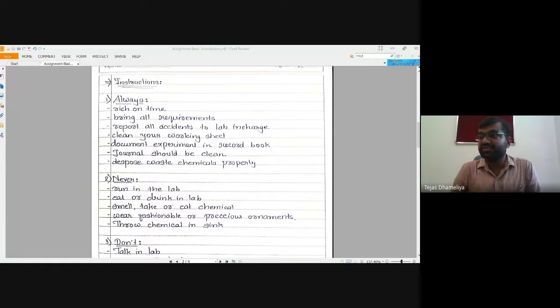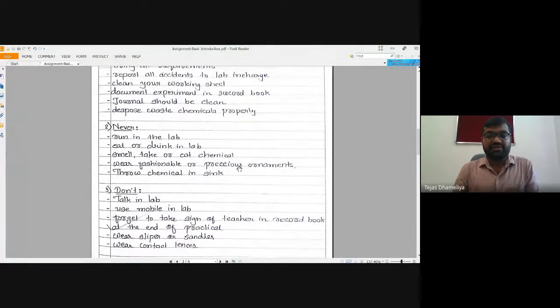Even in the lab, sometimes we do a sugar practical for measurement of optical rotation. For that, we provide the sugar, and sometimes people are eating the sugar also. We should not drink or eat any chemicals. Never throw any chemical in the sink, because some chemicals should be thrown only in particular containers. Do not talk in the lab.